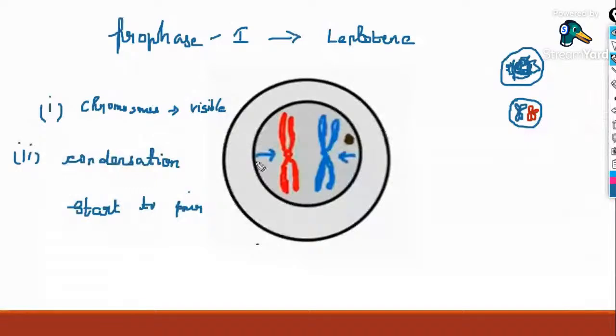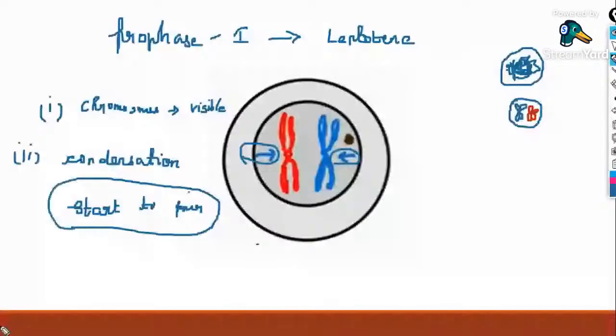And these two chromosomes, as shown in this diagram, start to attract each other. That is, they come closer. That is what is said as they start to pair. Pairing starts. Are you able to follow?